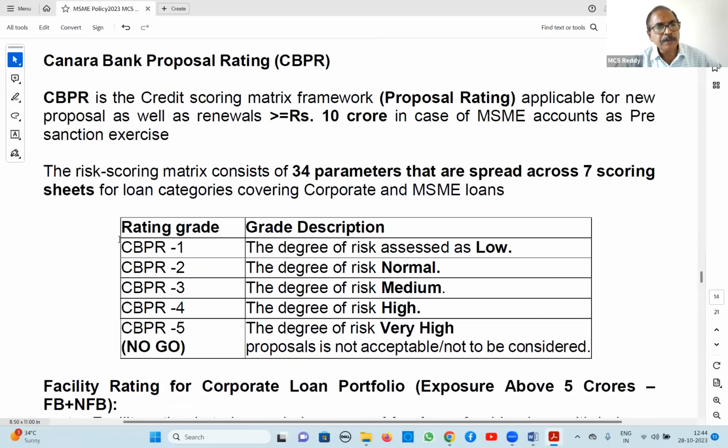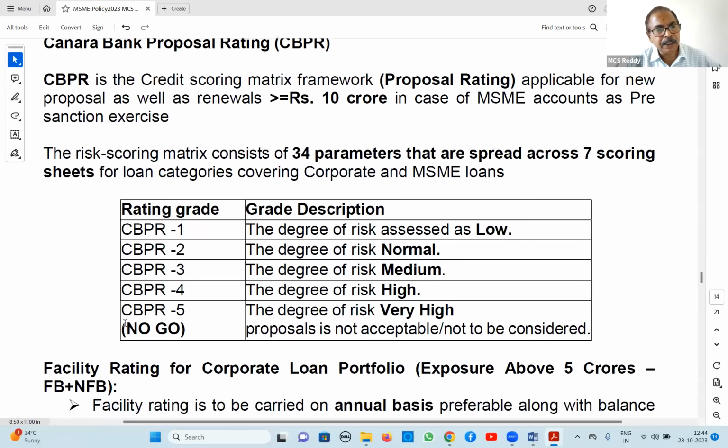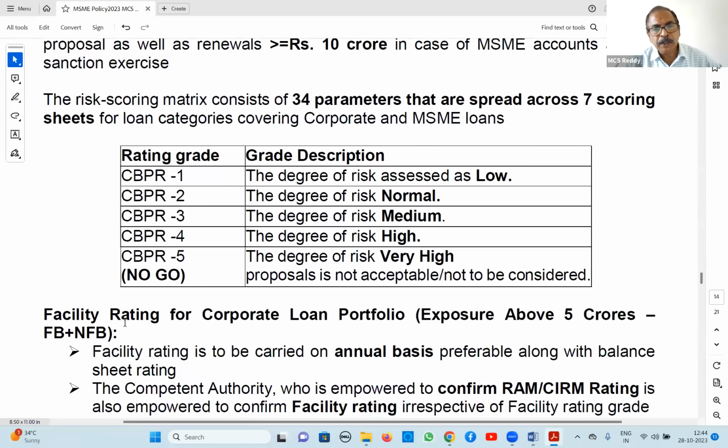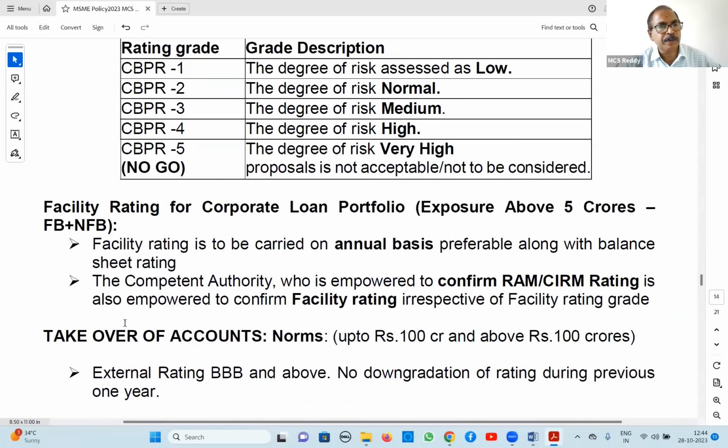In this CBPR 1 rating, it is low risk. CBPR 2 rating, normal risk. CBPR 3, medium risk. CBPR 4, it is high risk. CBPR 5, it is very high and no go. And who has to approve? Earlier we have seen CBPR.